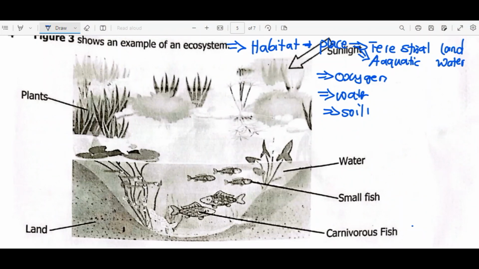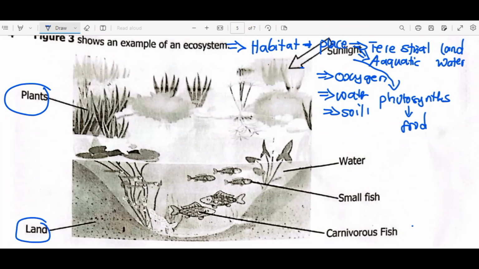we are looking at an environment where life is possible. As we can see, we have all the necessities for life to be possible here. We have sunlight, and we know the importance of sunlight. Sunlight is required by plants during the process of photosynthesis. Photosynthesis is the process by which green plants manufacture food, and human beings cannot manufacture their own food, so we depend on food manufactured by plants. Then we have these plants doing the role that I've mentioned. Then we have land, plus we have water.